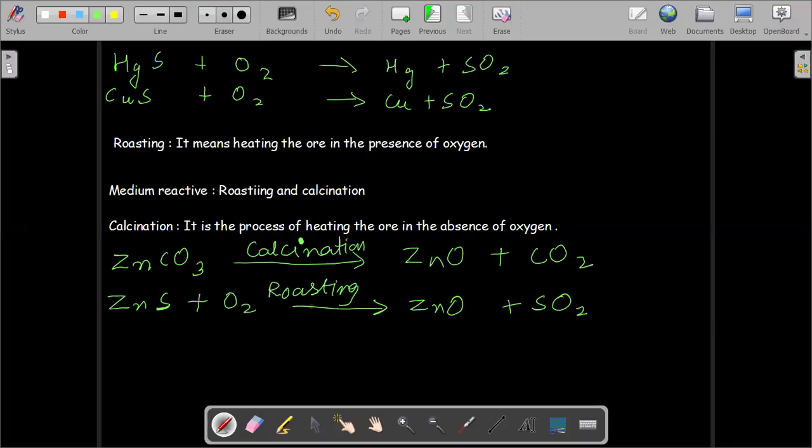So this is calcination and roasting. Now you obtained your zinc oxide.